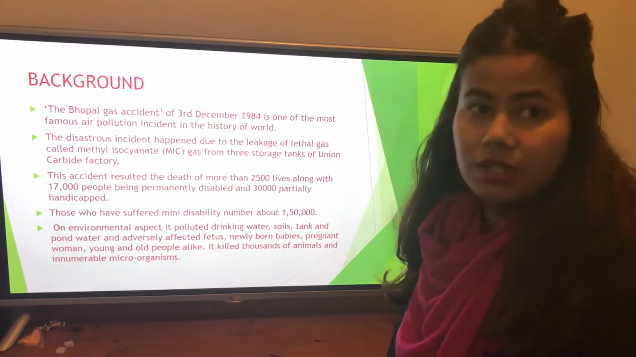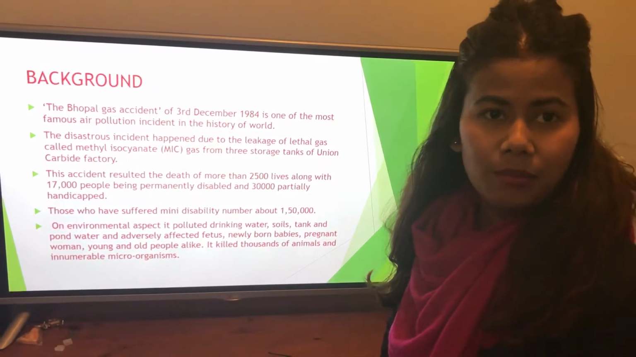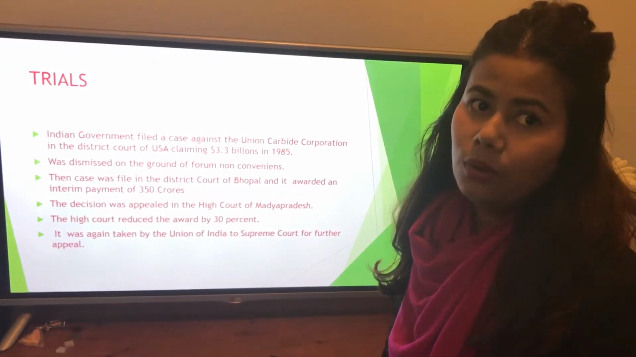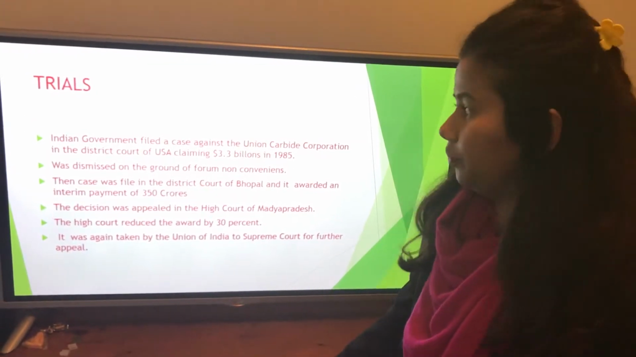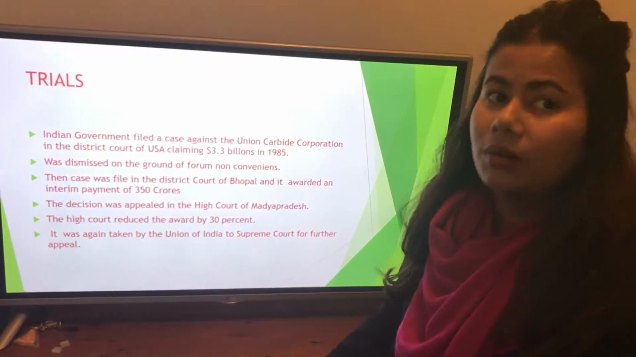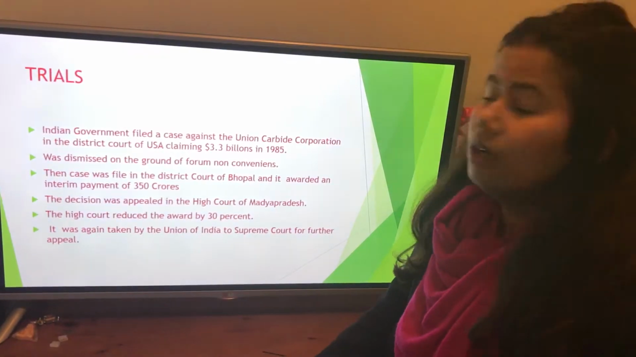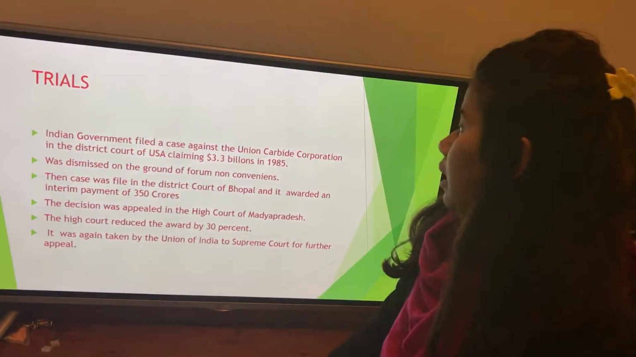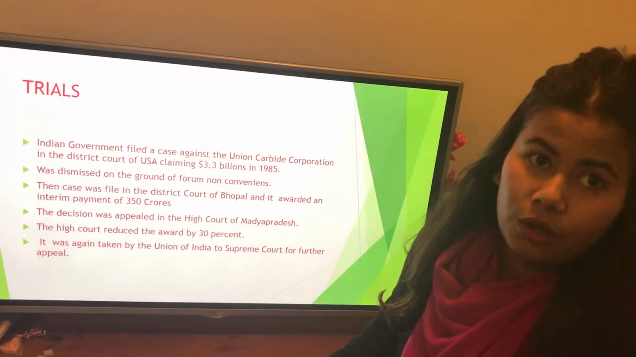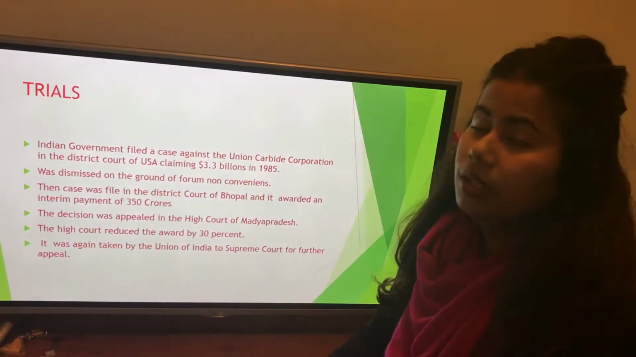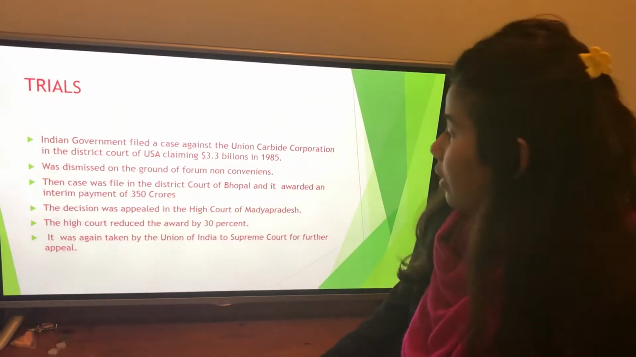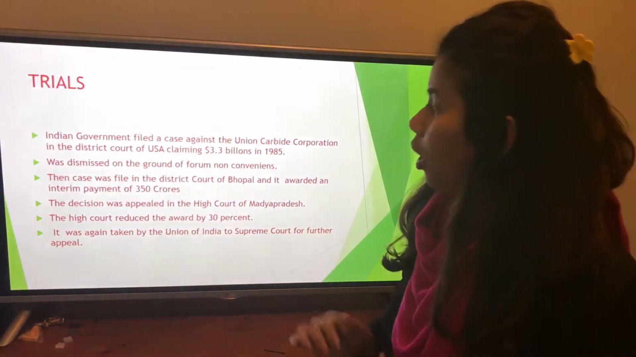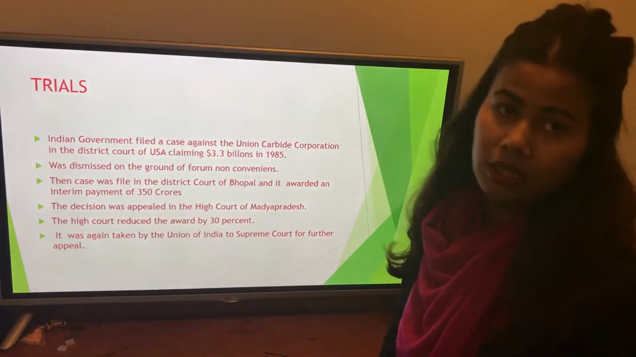Talking about the environmental issue, it caused land pollution, air pollution, water pollution, and also affected the whole human race around the area. Now, talking about the legal issues. The Indian government filed a case in the District Court of America against Union Carbide Corporation and claimed $3.3 billion in 1985. However, the case was dismissed on the ground of forum non-convenience.